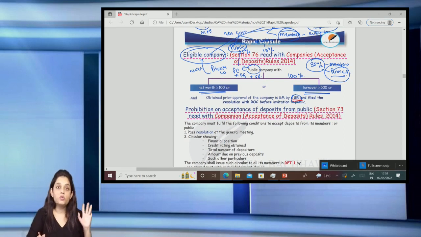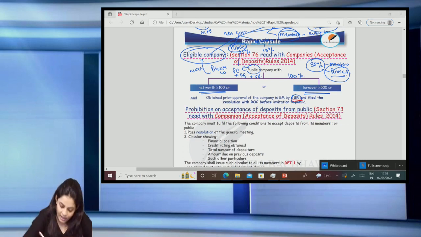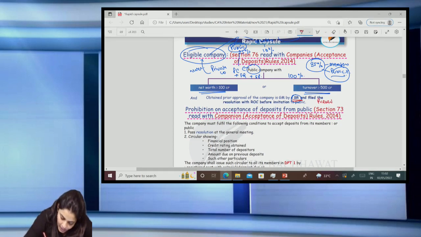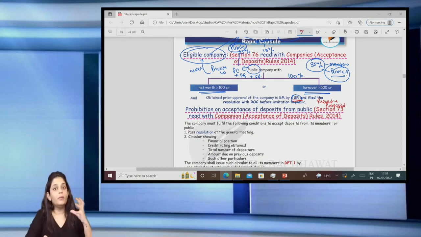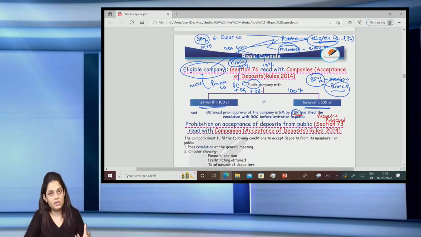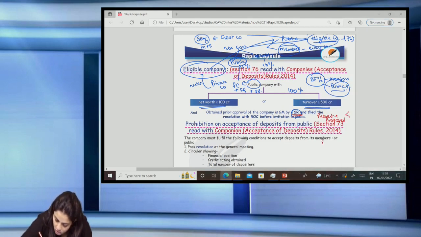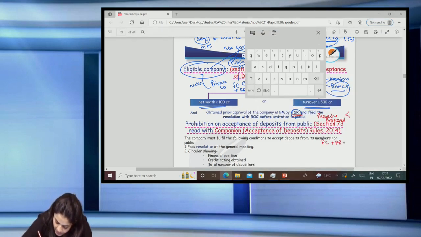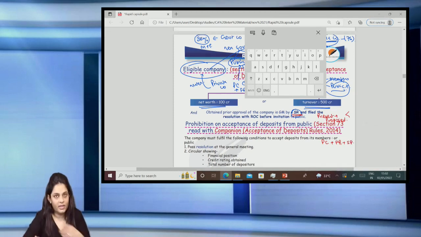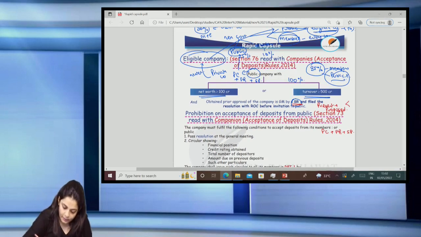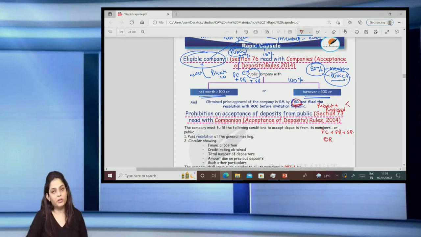However, under section 180, if the present borrowings and the proposed borrowings, present meaning whatever borrowings it already has, even deposits are a borrowing, whatever deposits it already has and whatever it is planning to take, all of this does not exceed the paid up capital or free reserves and securities premium, then in that case the company need not pass a special resolution, an ordinary resolution will be sufficient.